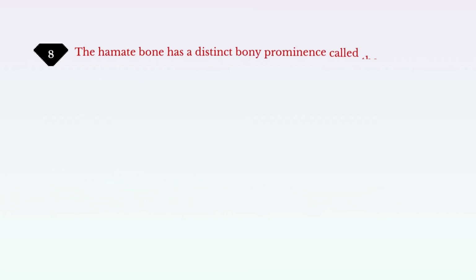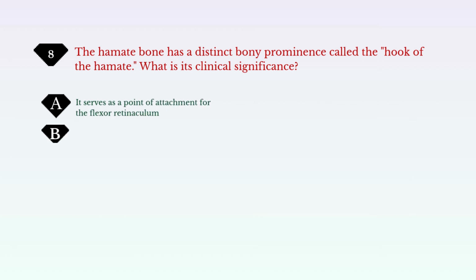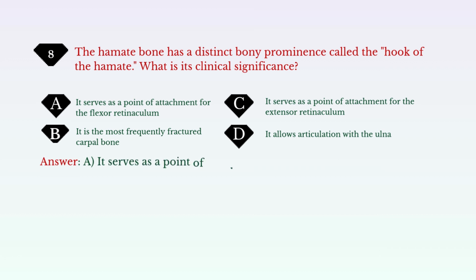The hamate bone has a distinct bony prominence called the hook of the hamate. What is its clinical significance? A. It serves as a point of attachment for the flexor retinaculum. B. It is the most frequently fractured carpal bone. C. It serves as a point of attachment for the extensor retinaculum. D. It allows articulation with the ulna. Answer: A. It serves as a point of attachment for the flexor retinaculum.